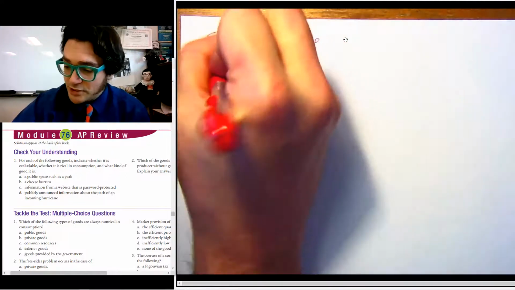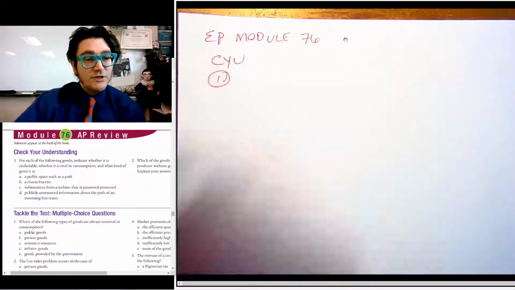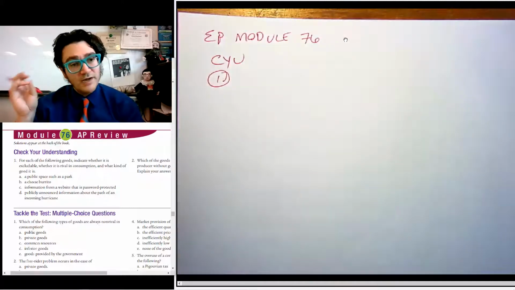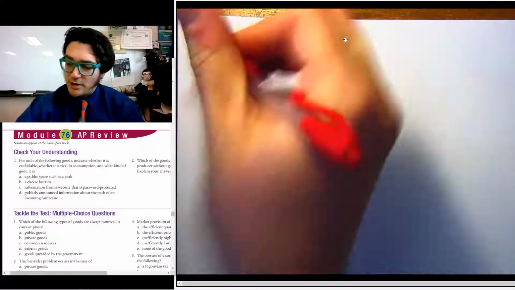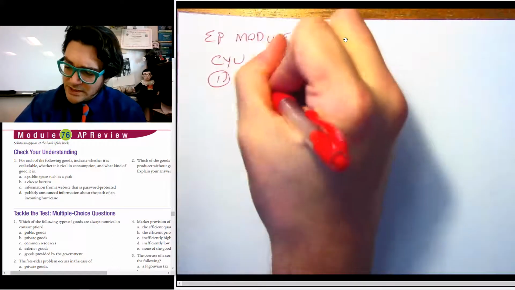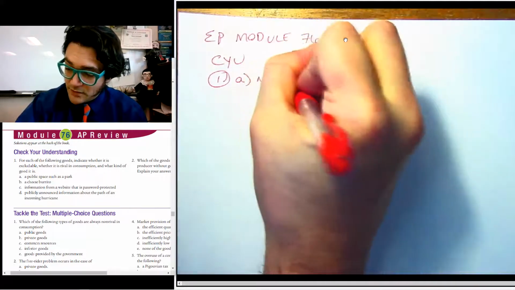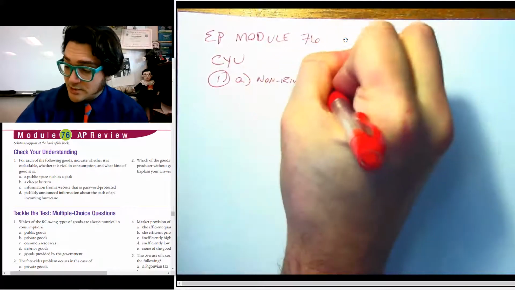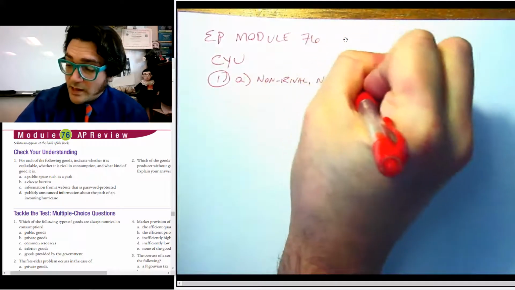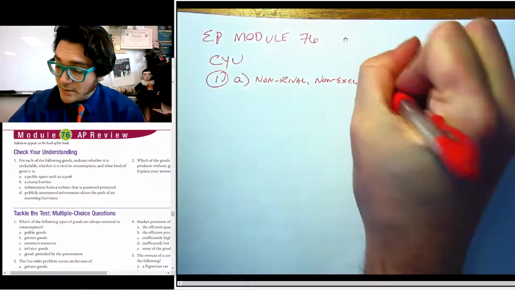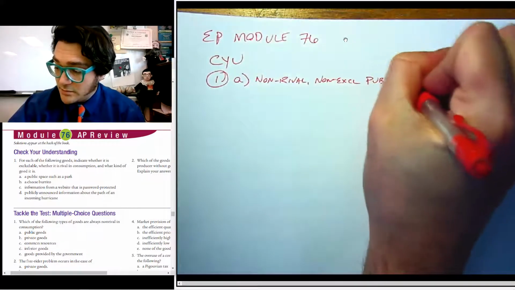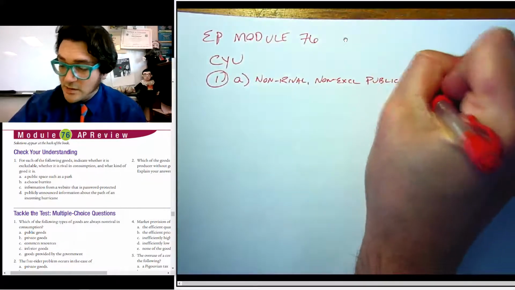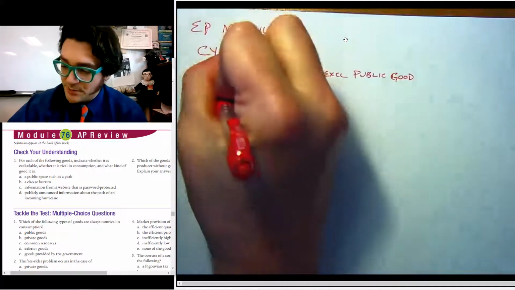So for number one, check your understanding. For each of the following, indicate whether it's excludable, rivalrous, and what kind of good it is. A, a public space such as a park. So this is non-rival and non-excludable. And we would say a public good. That's the definition of them, when they're both of those things.